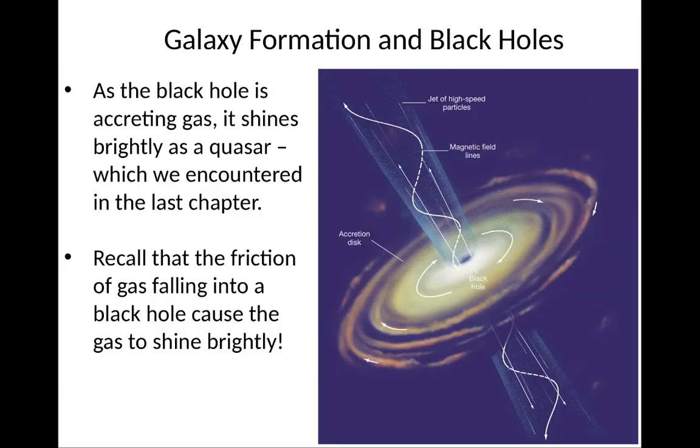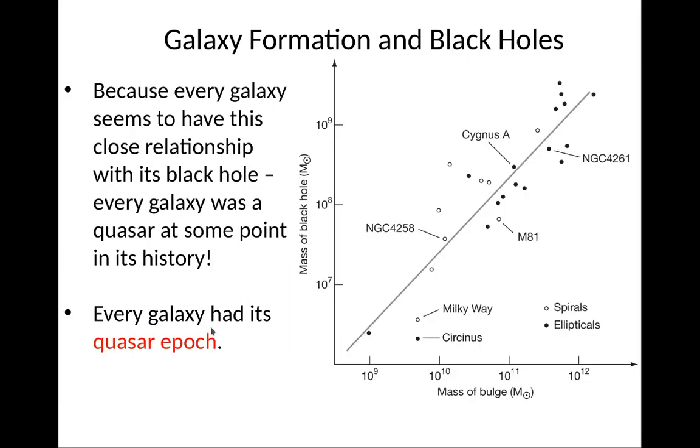Okay, so as a black hole accretes gas, it shines as brightly as a quasar, which we encountered in the last chapter. So recall the friction of the gas falling into a black hole causes the gas to shine brightly, right? And because every galaxy seems to have a close relation with its black hole, that means every galaxy must have been a quasar at some point. It has to be a quasar and it'll blow away all the gas so you stop forming stars in the bulge.